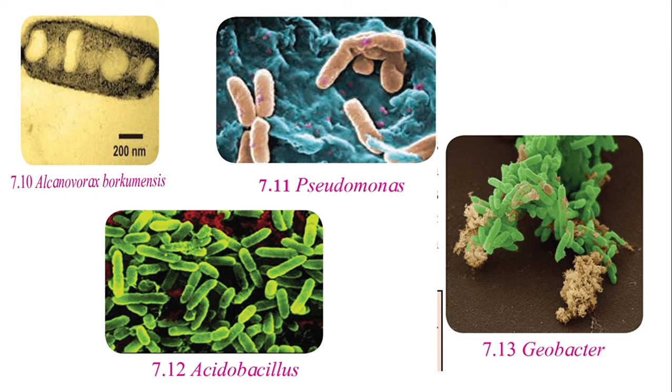Hydrocarbonoclastic bacteria decompose the hydrocarbons and bring about the reaction of carbon with oxygen, forming carbon dioxide and water in this process. Then about plastic bottles, which are also a major problem in urban garbage.